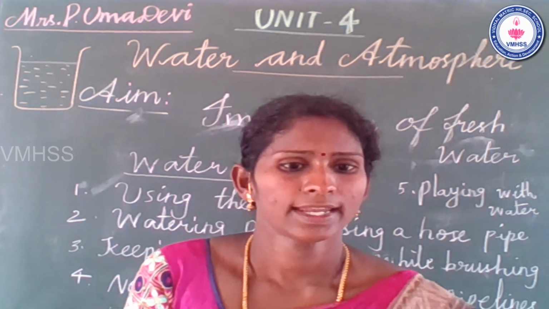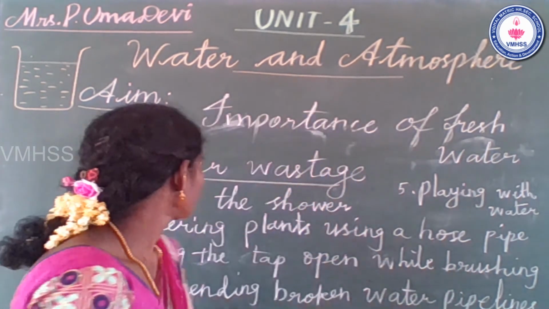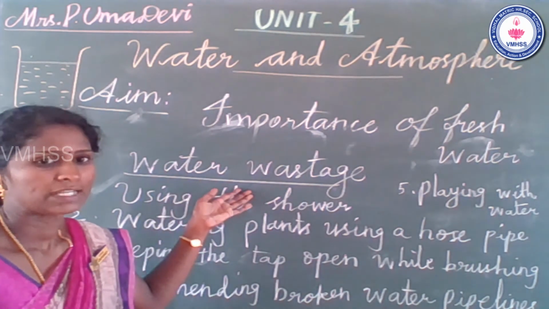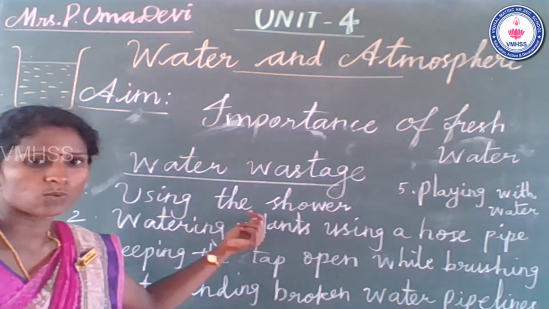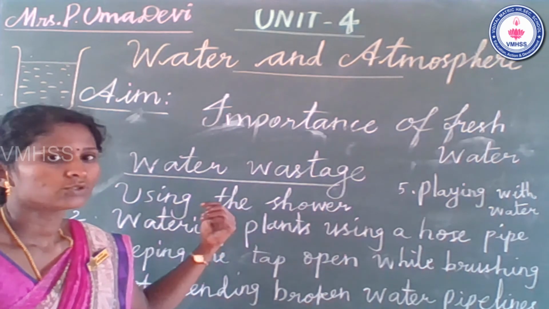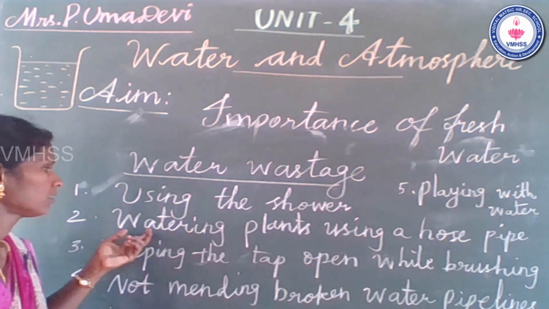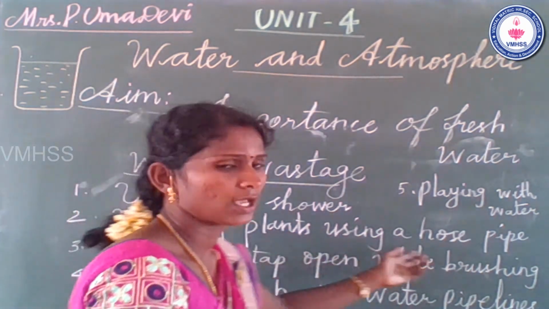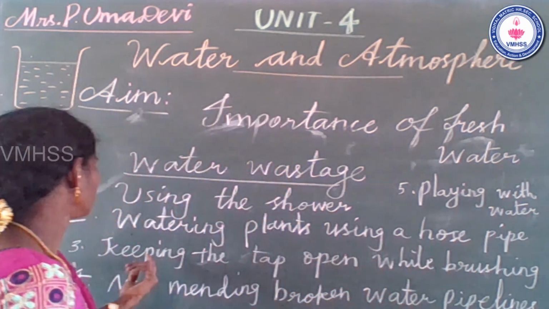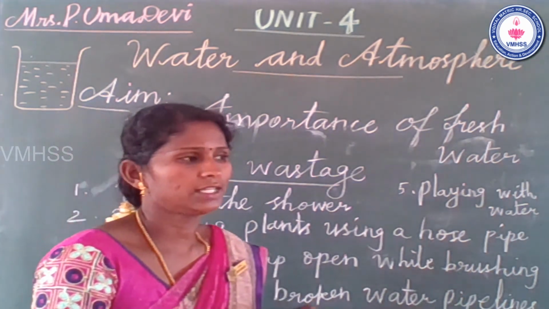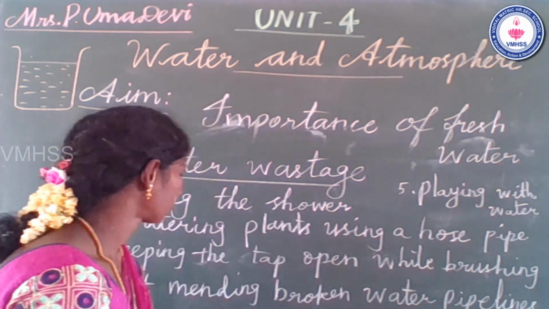Students, once again, there are so many ways we waste water in our daily life. First one, using the shower instead of a bucket in your bathroom. Second one, watering plants using a hose pipe, you can avoid it. Third one, keeping the tap open while brushing our teeth and washing our clothes.